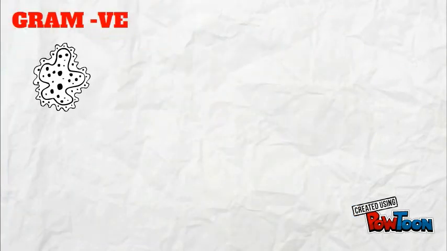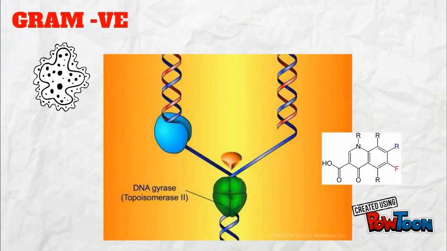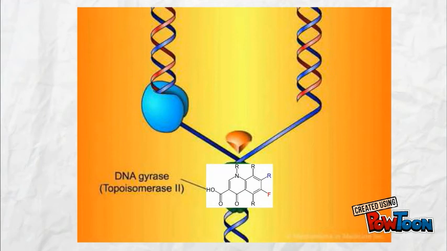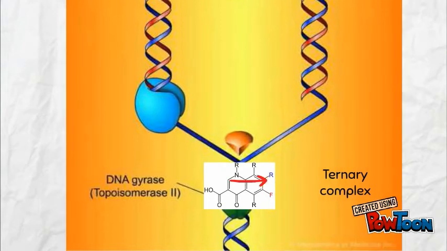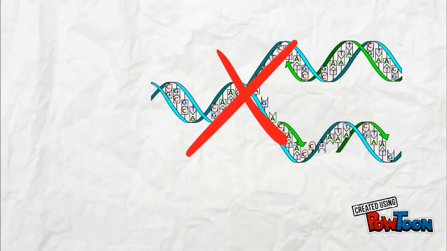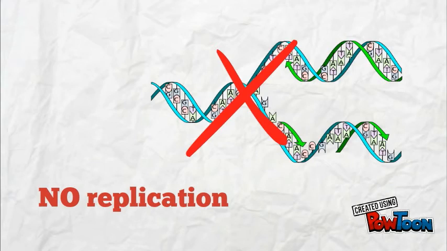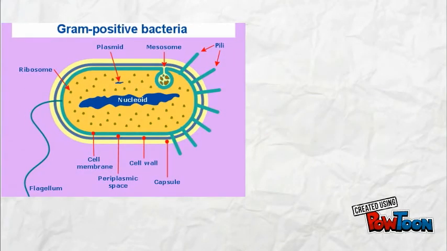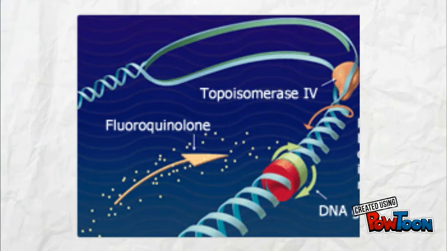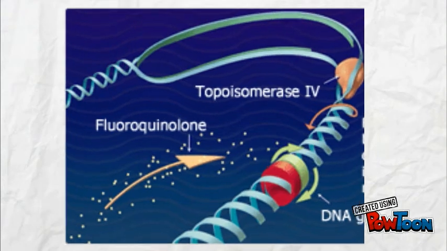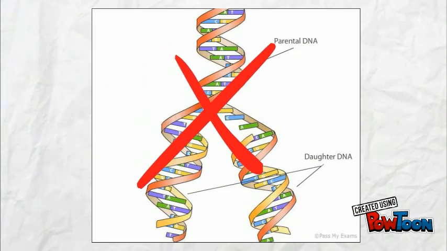For gram-negative bacteria, DNA gyrase will be significantly targeted. Fluoroquinolones will bind to DNA gyrase and DNA, form a ternary complex, causing the positively supercoil cannot be relaxed. Thus, DNA replications cannot be proceeded. For gram-positive bacteria, topoisomerase 4 will be significantly targeted, thus prevent the replicated DNA to separate into daughter DNA.